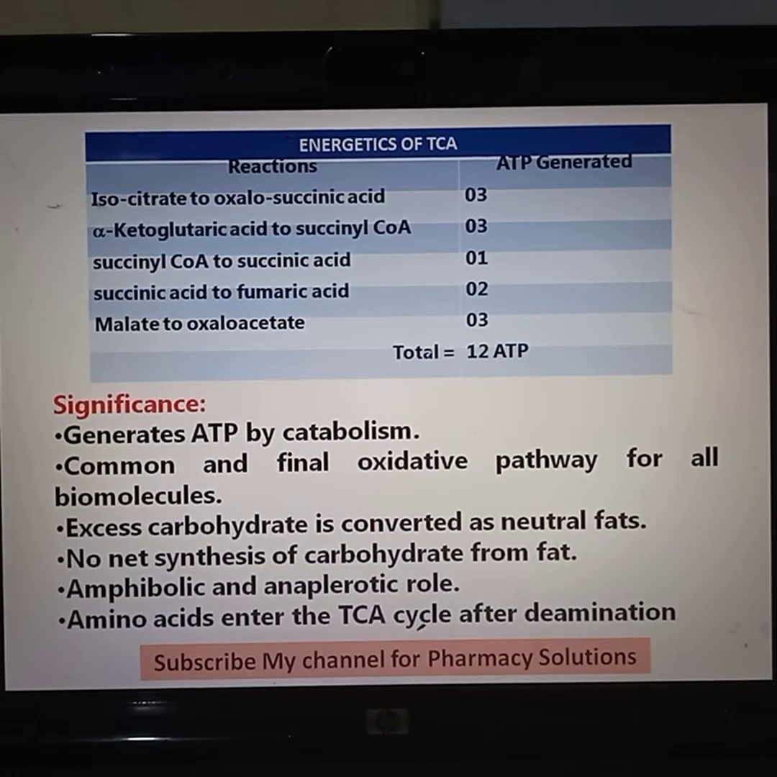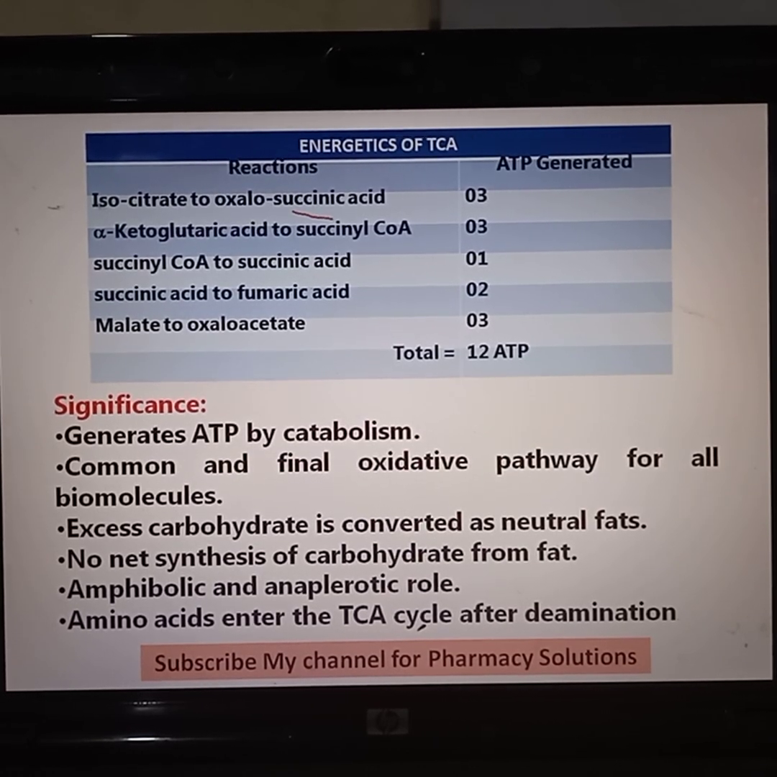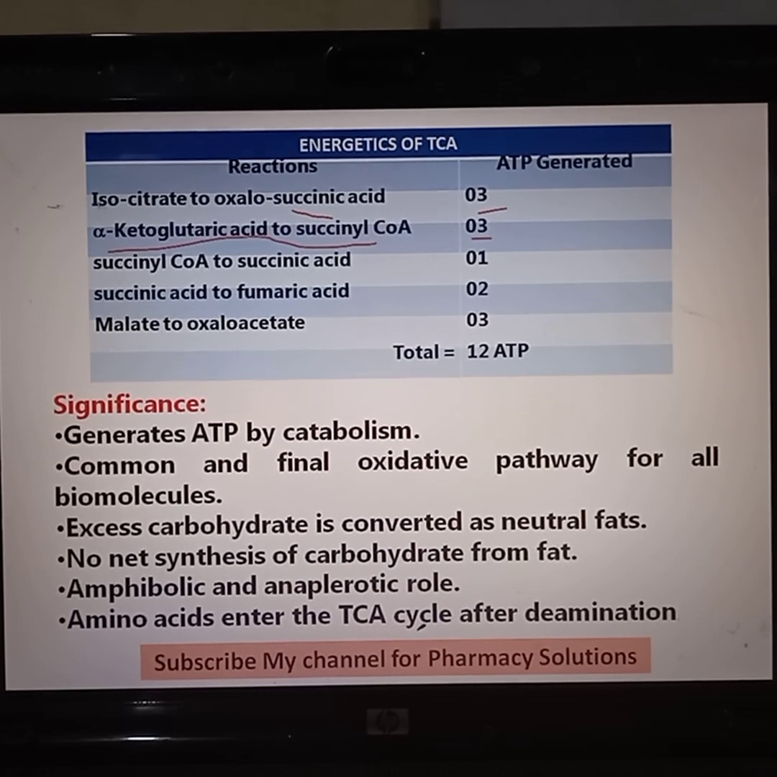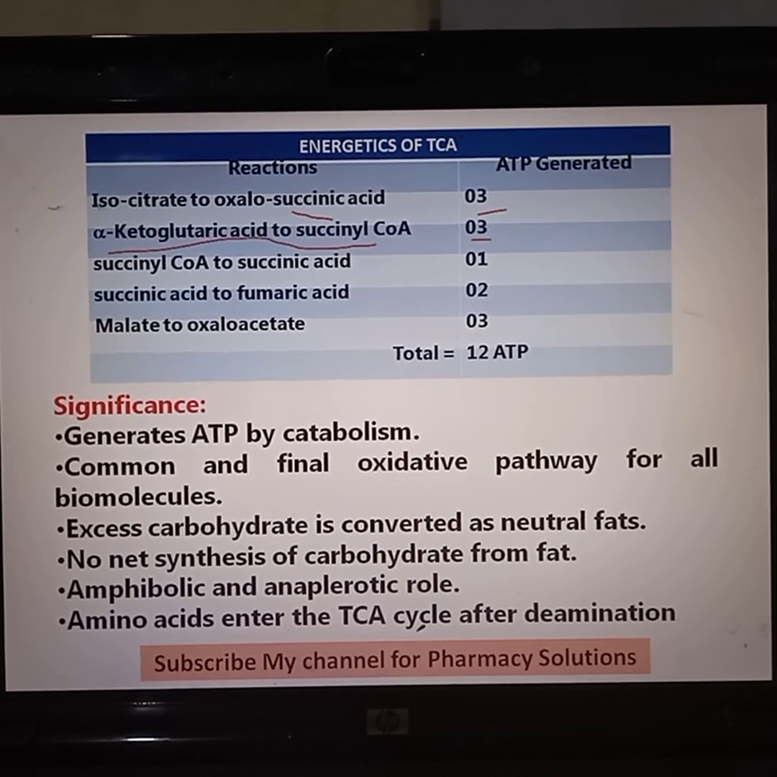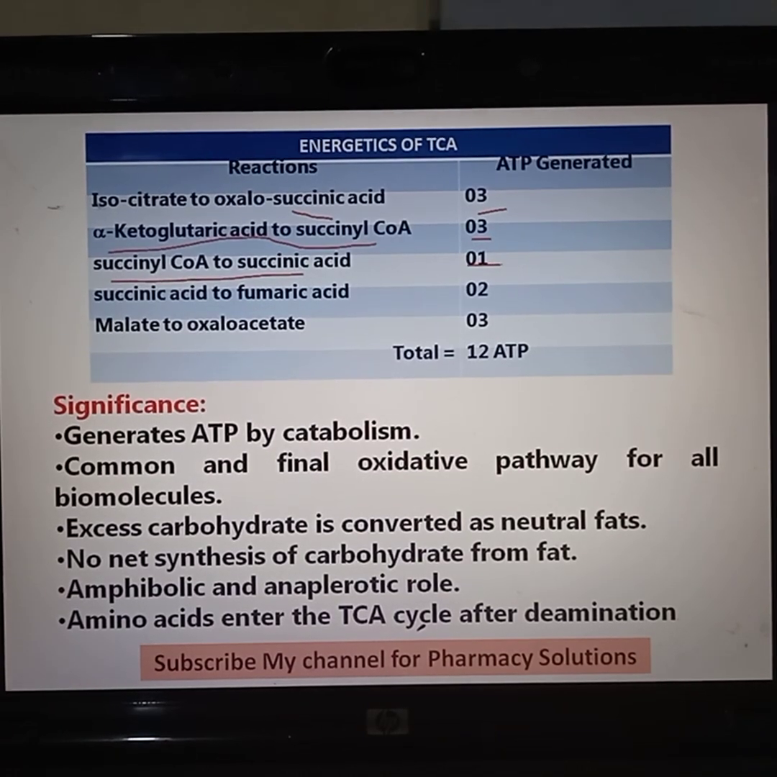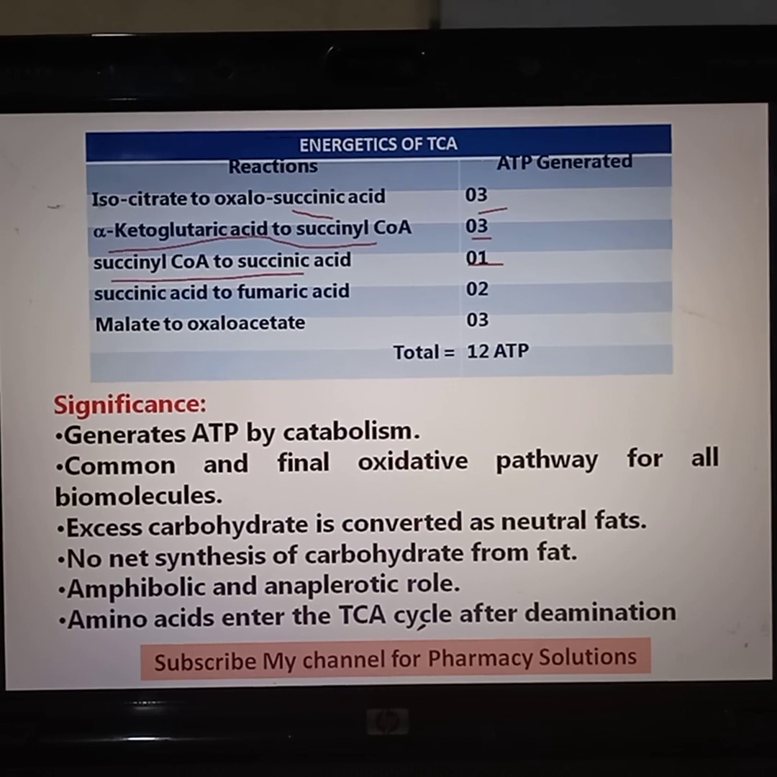Coming to the energetics of TCA, in conversion of isocitric acid to oxalosuccinic acid, 3 ATP are generated because NAD is the coenzyme involved, so that's why 3 ATP. In conversion of alpha ketoglutarate to succinyl-CoA, again 3 ATP. In this case also NAD is there, so 3 ATP. In case of succinyl-CoA to succinic acid, 1 ATP is generated, NDP to NTP, so 1 ATP is generated here.